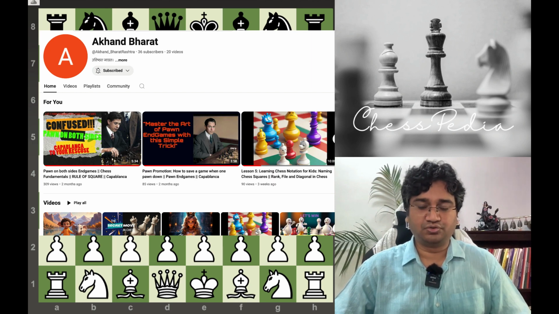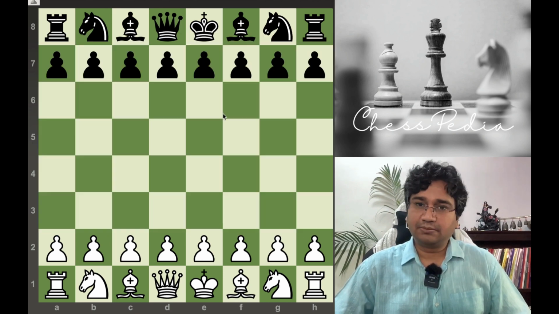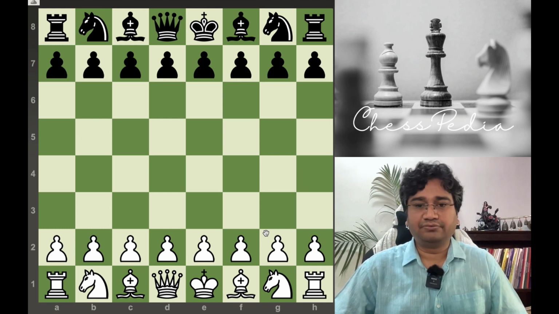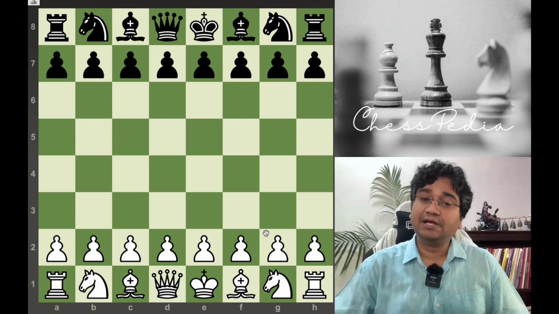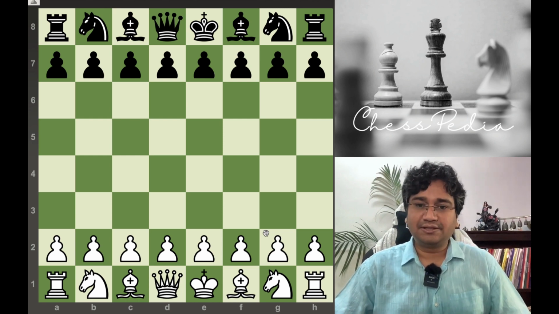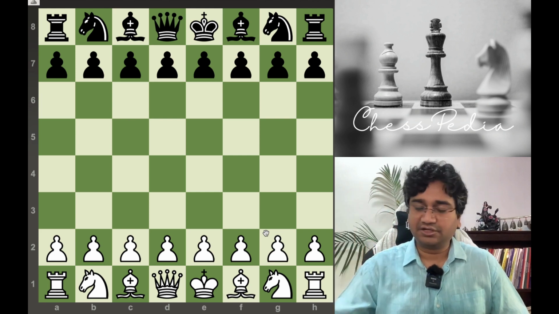Okay, so this is a board formation. We have seen how to do that. We have seen how pawn moves, how pawn captures, en passant and other pawn moves. We have seen how rook moves. All these lectures are available in the link in the description. You can click the I button and you will find the description.